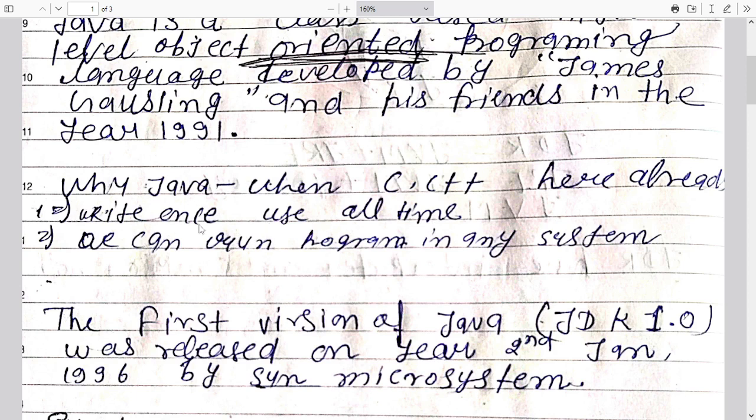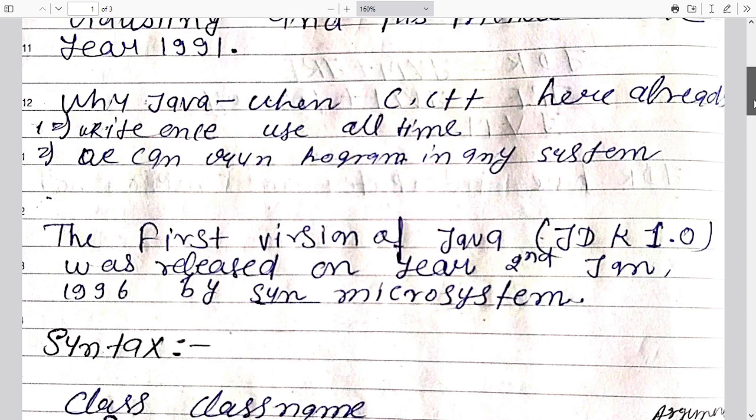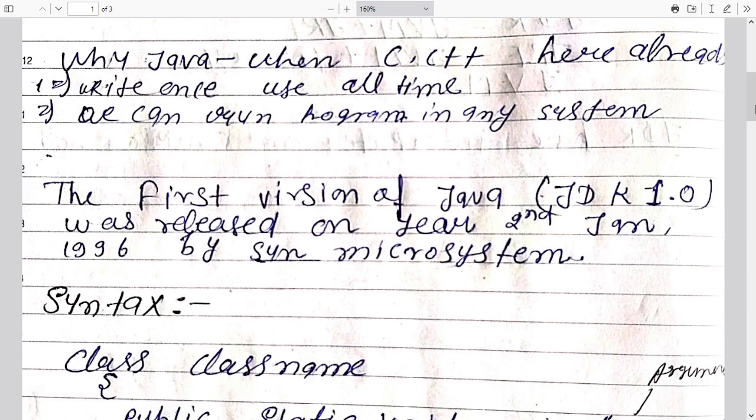We can write once and use all the time. We can give our exe file to different systems, and that exe file will execute perfectly on those particular systems. I hope you have clarity that C and C++ are both platform dependent, but Java is not.